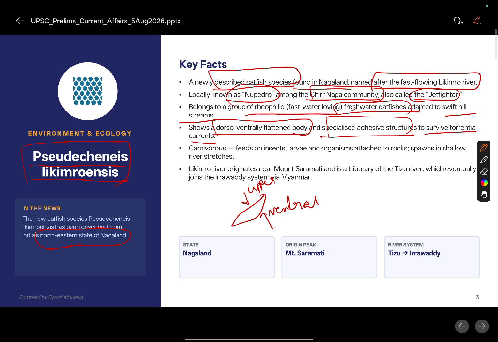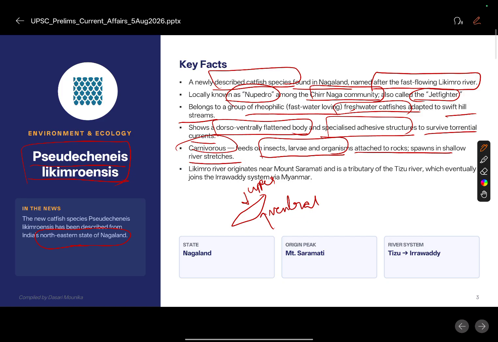Okay, so mostly they are carnivores. They usually feed on insects, animals. Okay, so they feed on insects, larvae, as well as organisms attached to rocks, ponds, and shallow river stretches.